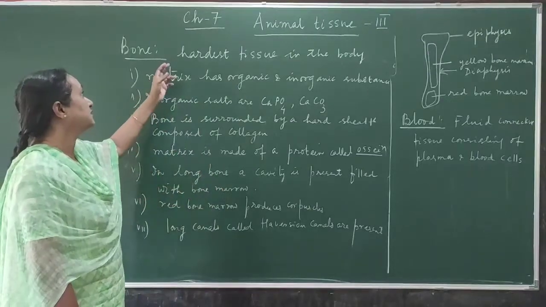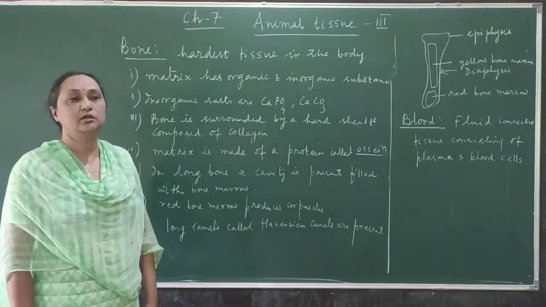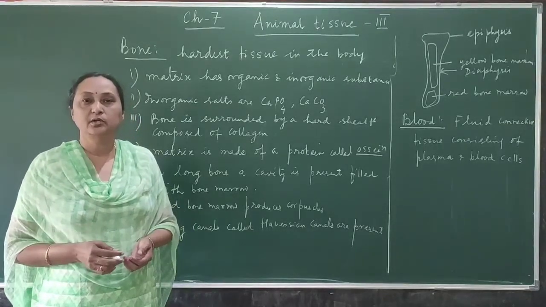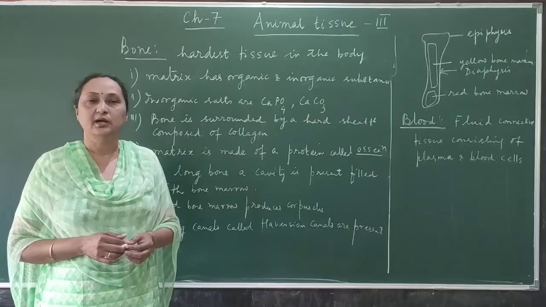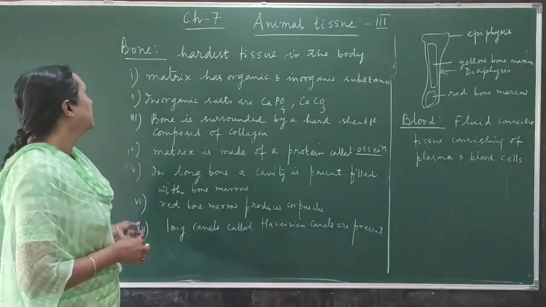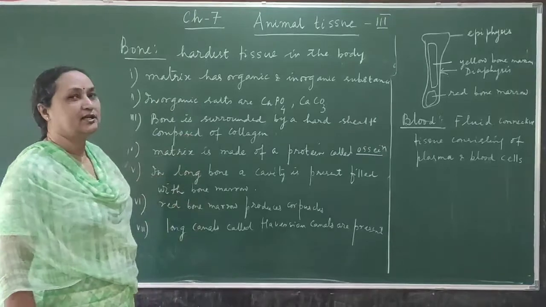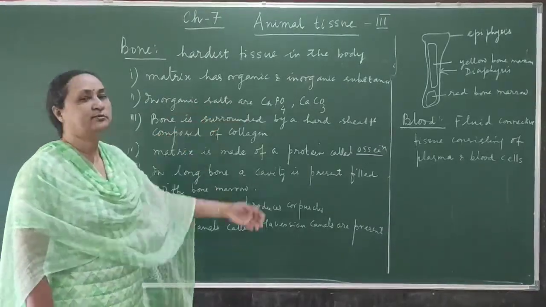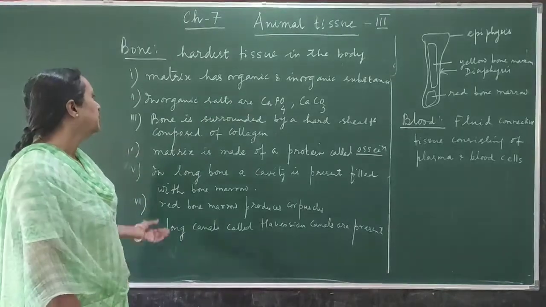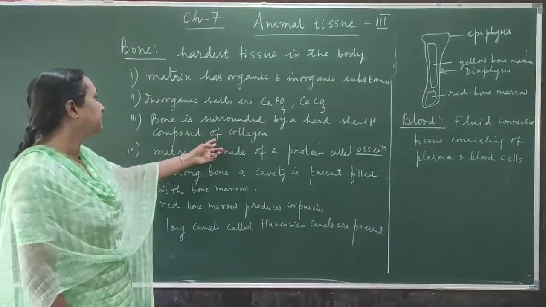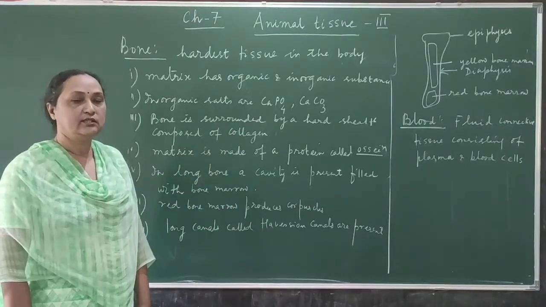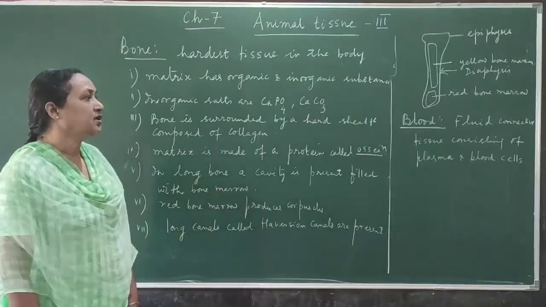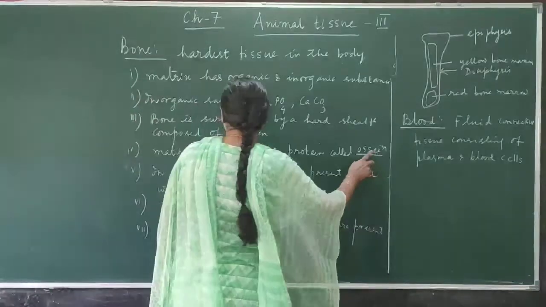Bone is a specialized tissue and it is the hardest tissue in the body. Because bone is hard, it provides the framework to the body and also protects the other organs of the body. Here the matrix or ground substance is made up of organic and inorganic compounds, and the inorganic salts are mainly calcium phosphate and calcium carbonate. Bone is surrounded by a hard covering composed of collagen fiber. Collagen fiber gives strength to the bone, and the matrix is made up of a protein called ossein.